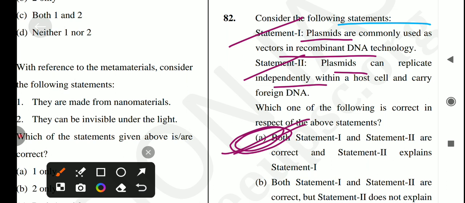And if you're talking about the key features of the plasmid, first is independent replication, second is foreign DNA insertion, next one is selectable markers, and another one is high copy numbers. Okay, so the answer is option number A.